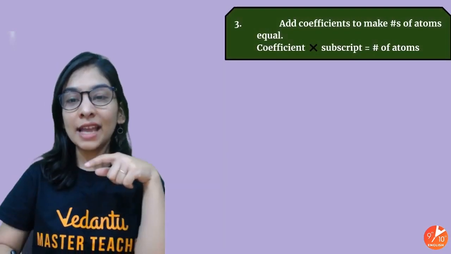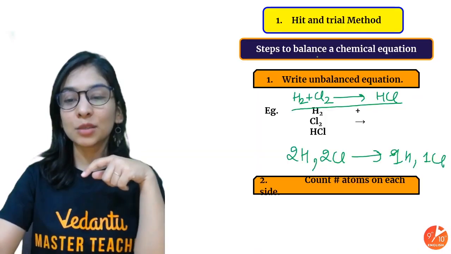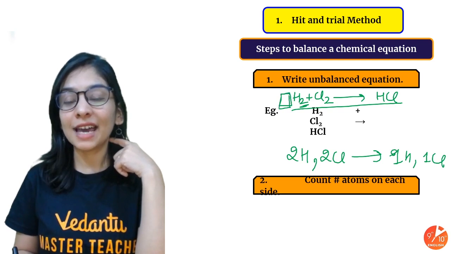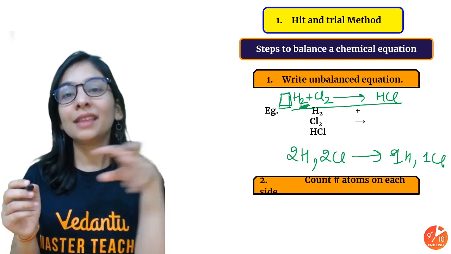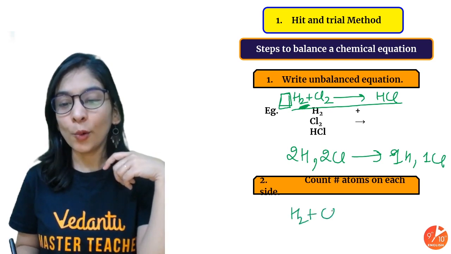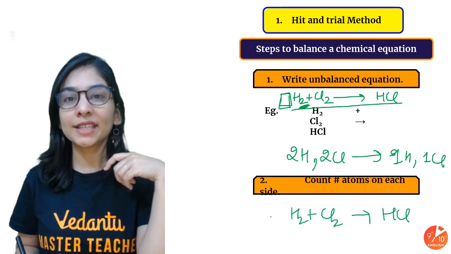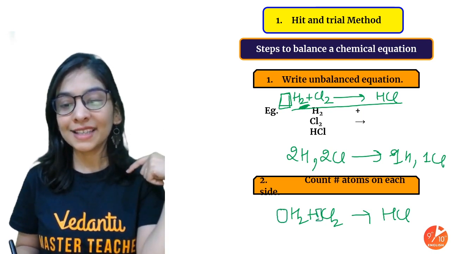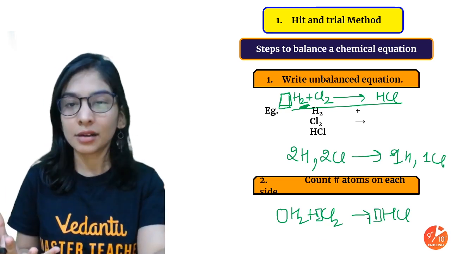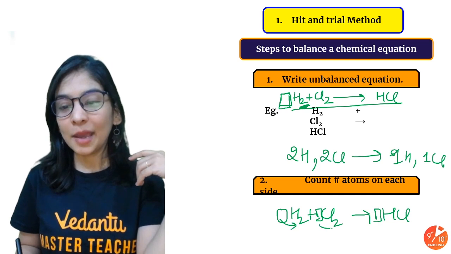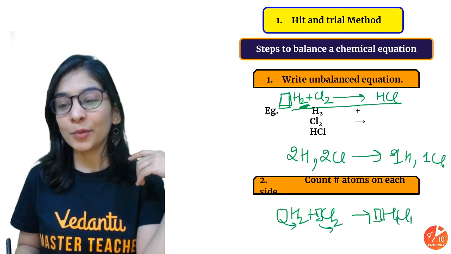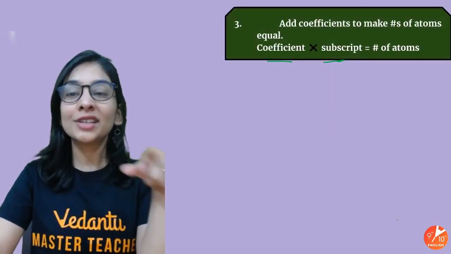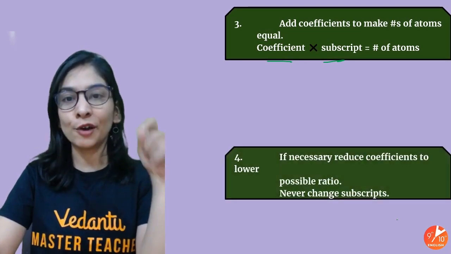And how did we do that? Multiply coefficient with subscript, that's what we did. Multiply the coefficient that we write at the very start with the subscript, then I can make the number of atoms equal. How would I know how to make atoms equal on both the sides? So that is what I'm telling you right away: you will write some coefficient at the very start. Coefficient is nothing but a whole number, such that when you multiply it with the subscript, the number of atoms becomes equal on both the sides. Coefficient into subscript will give you the total number of atoms.